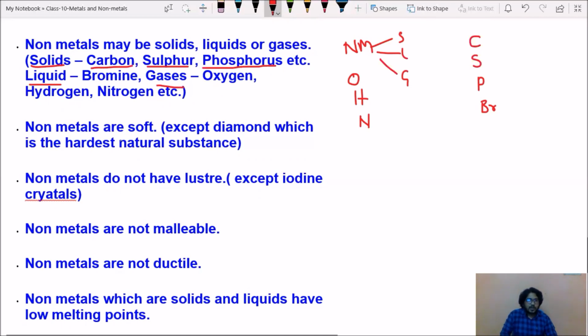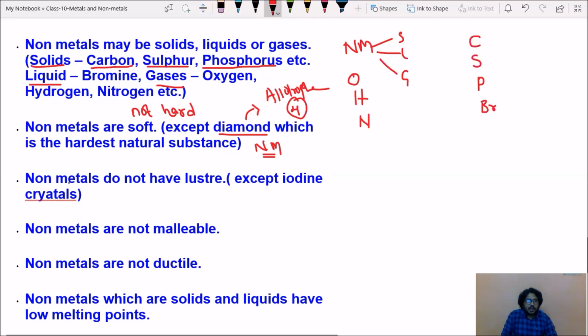Next, non-metals are soft. Maximum non-metals are not hard. They are soft. But there is one exception, that is diamond. Diamond is the hardest natural substance and the hardest non-metal, which is an allotrope of carbon. We will learn regarding that allotrope in our chapter 4, carbon and its compounds.